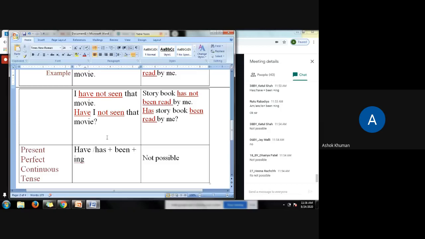So if we compare past tense with present tense, past tense is very easy to understand because here in the negative, in the simple present tense, as a helping verb we take help of do and does. If it is plural, do, and singular, does. But in the past tense, we have only one form of do, that is did. Whether plural or singular, only did. So did, had, and was, were. These are the helping verbs in the past tense. So applying the same rules, we can convert any active sentence into passive in the past tense.